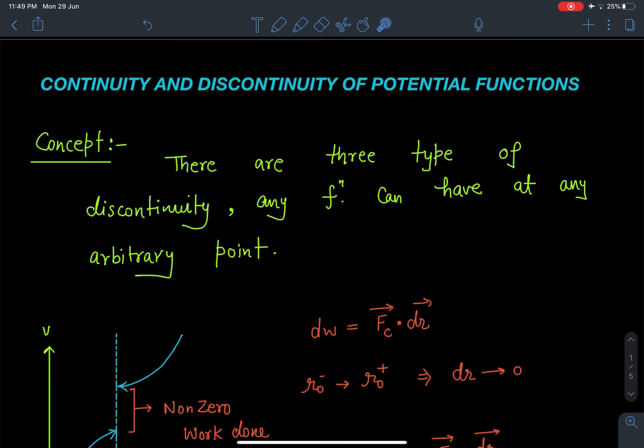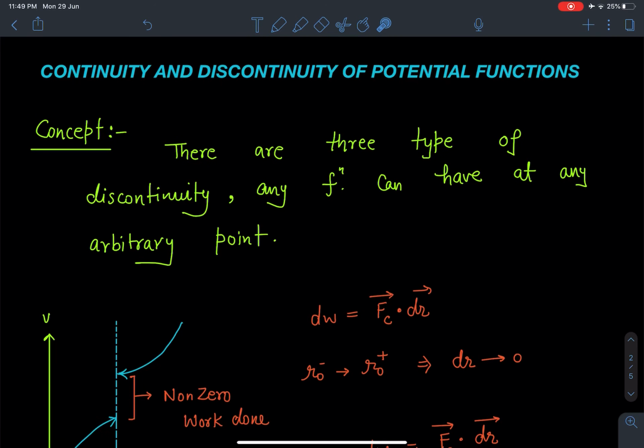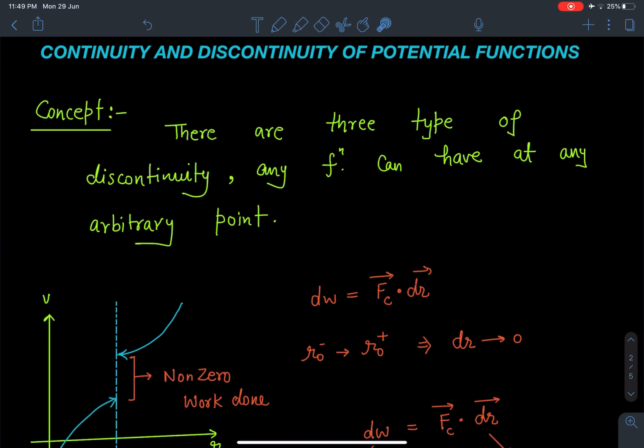This video is related to continuity and discontinuity of potential functions. So let's discuss the concept part of it. Any function can have any form. There are mainly three types of discontinuities any function can have. So we are going to discuss them one by one.